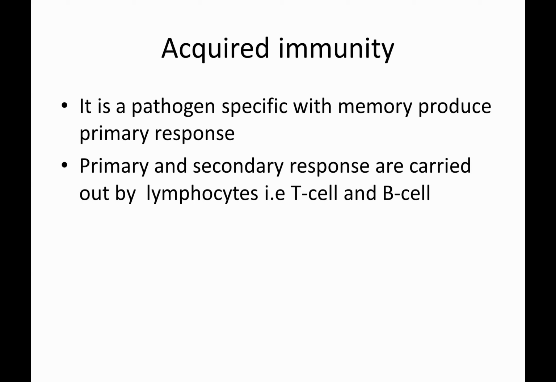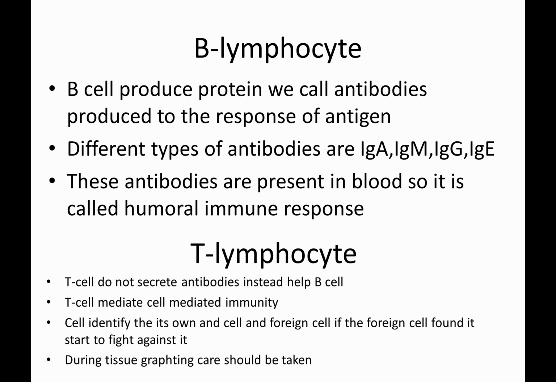But if the infection appears a second time, the immune system knows the organism and its effects, so it can produce the antibody very quickly. In the first response, it takes time. So it is pathogen specific, it produces memory, and it produces a primary response. Primary and secondary responses are carried out by lymphocytes, that is, T cells and B cells.